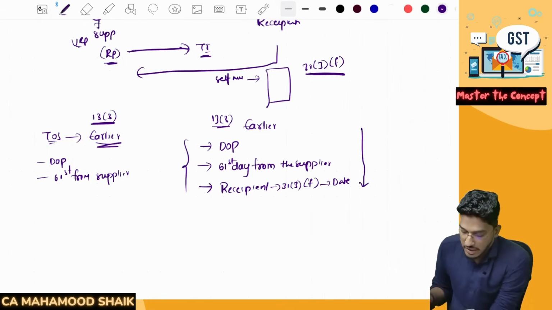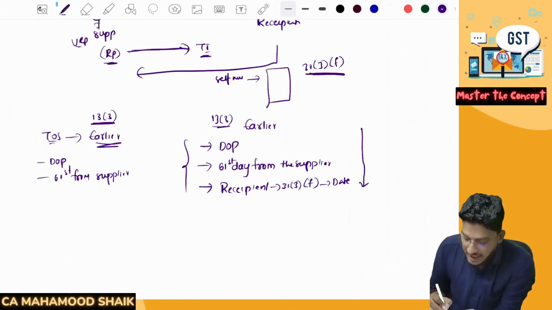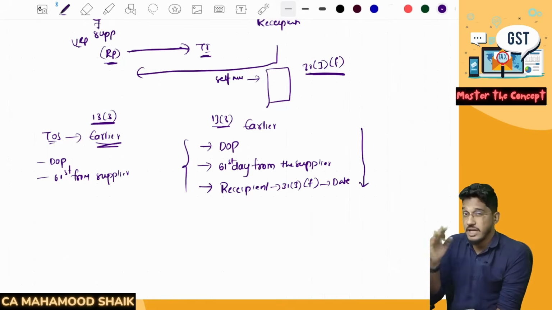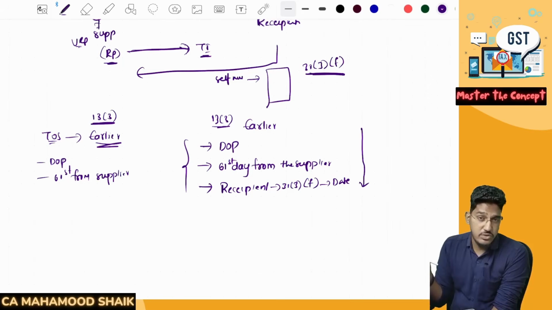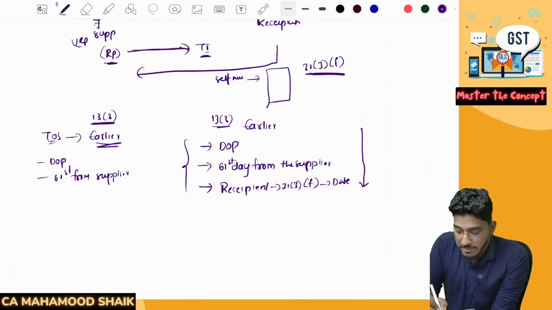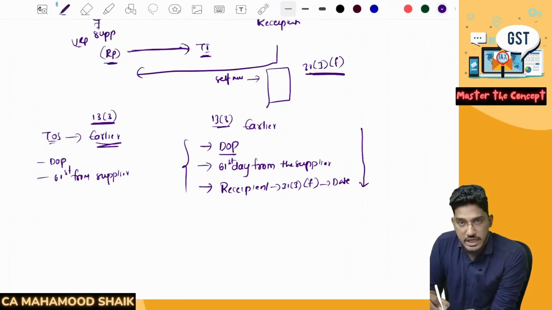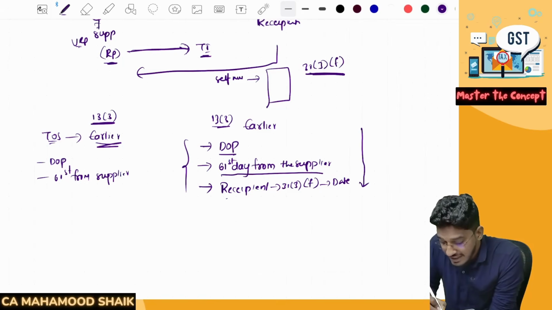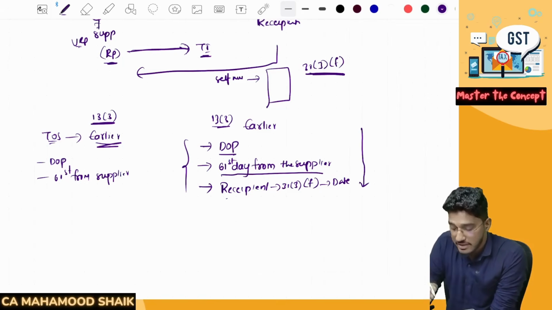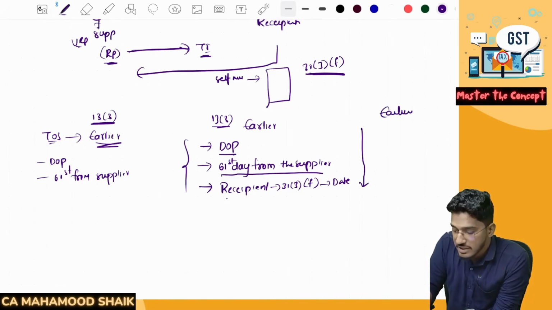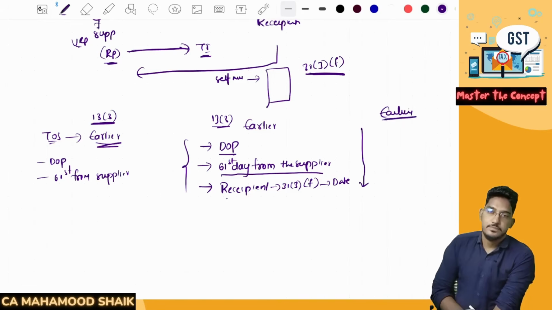Able to understand? Earlier they used to give only two dates, either the date of payment or the 61st day from the date of issuance of invoice by the supplier. But in some cases, the recipient is also required to give the invoice, the self-invoicing. So even that they have brought into the provision. Now the amended rule says: earlier of the date of payment or the 61st day from the date of the supplier's invoice, or the date of issue of invoice by the recipient under 31 subsection 3 clause F. Whichever is earlier will be considered as the time of supply.